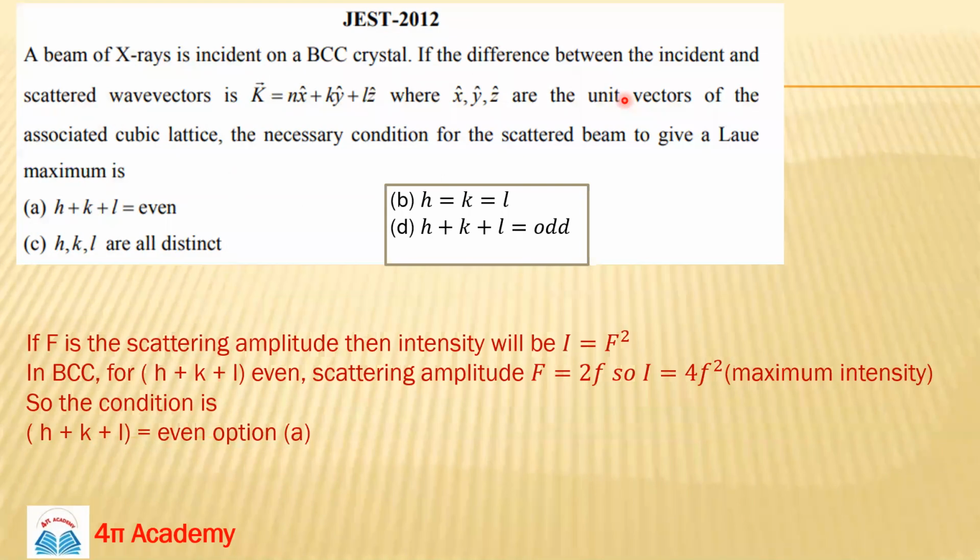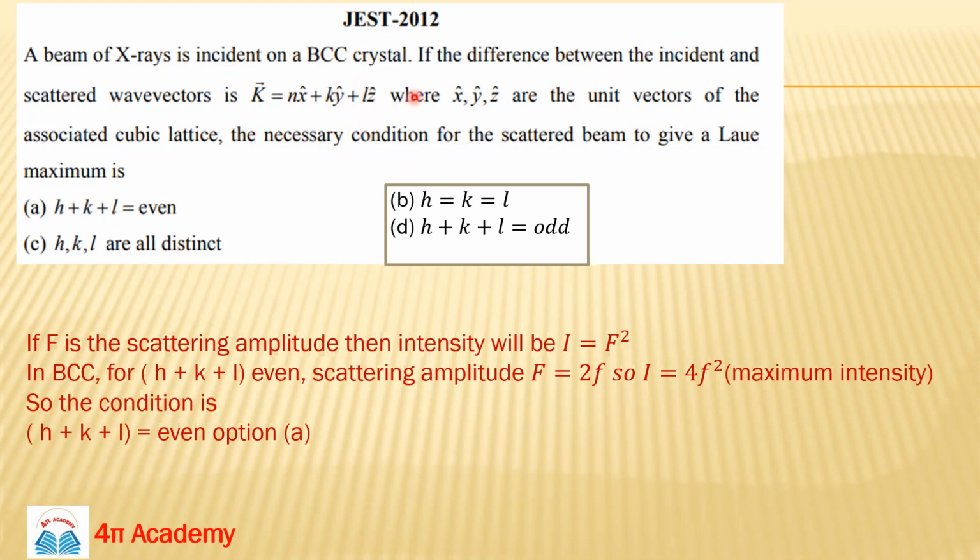If the difference between the incident and scattered wave vectors is this, where x cap, y cap, z cap are the unit vectors of the associated cubic lattice, the necessary condition for the scattered beam to give a maximum is, okay. The maximum we are talking about is about X-ray diffraction.